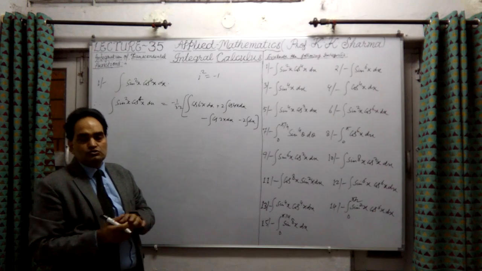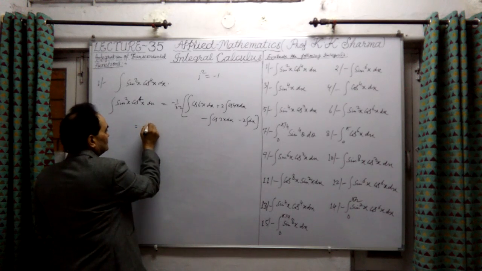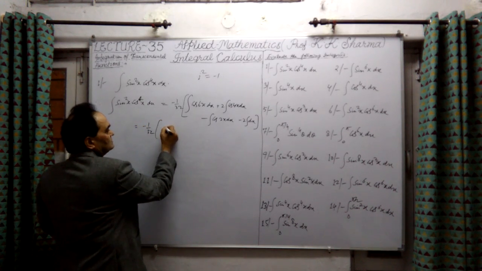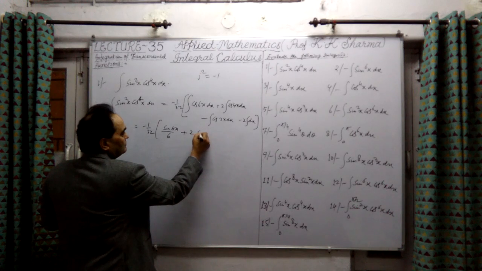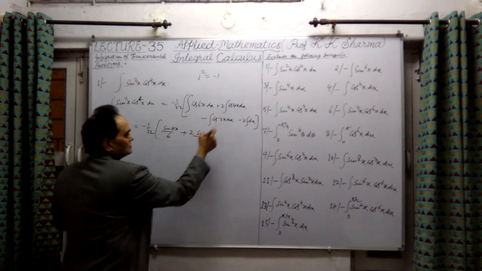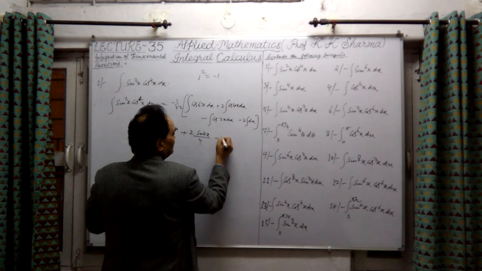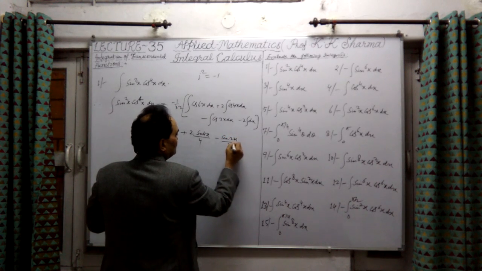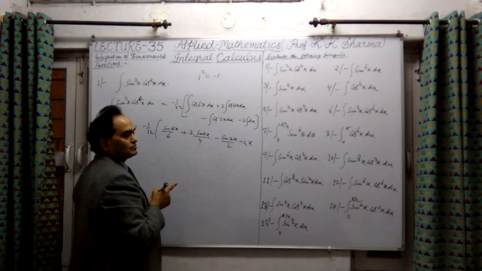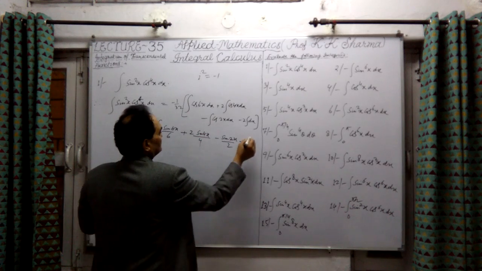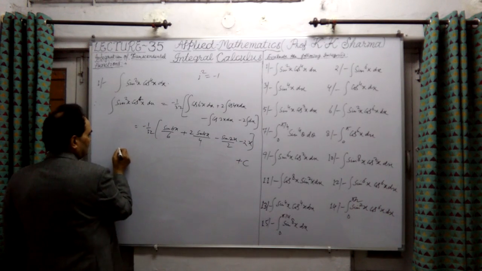We will convert them into multiples of angles, and then they are integrable functions. Now let me integrate them. So this is minus 1/32. The first integration is sin 6x upon 6 plus 2 into sin 4x upon 4. Integration of cos 4x is sin 4x upon 4 minus sin 2x upon 2. This will be minus 2 into x only, because integration of 1 into dx is only x. This constant of integration we can write here. This is the answer. Finally, let me write it in this way.